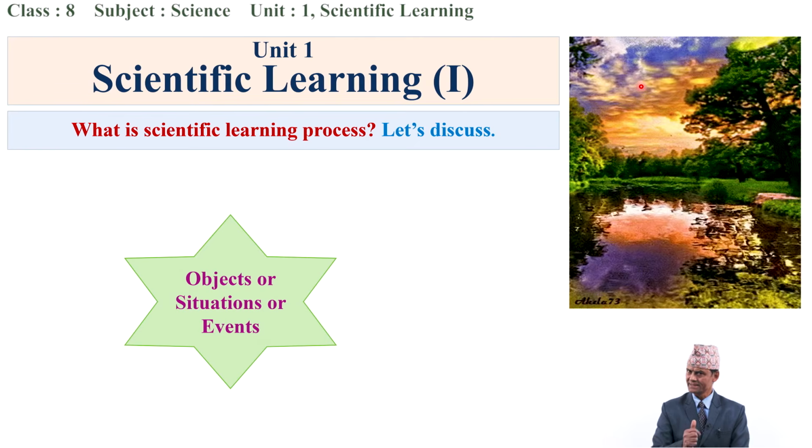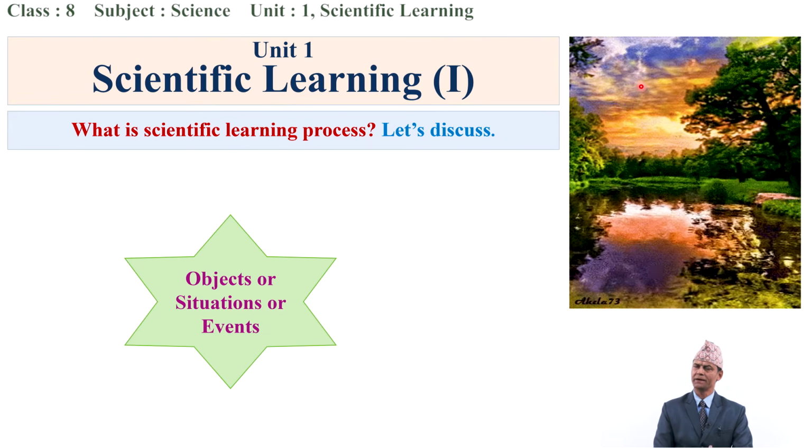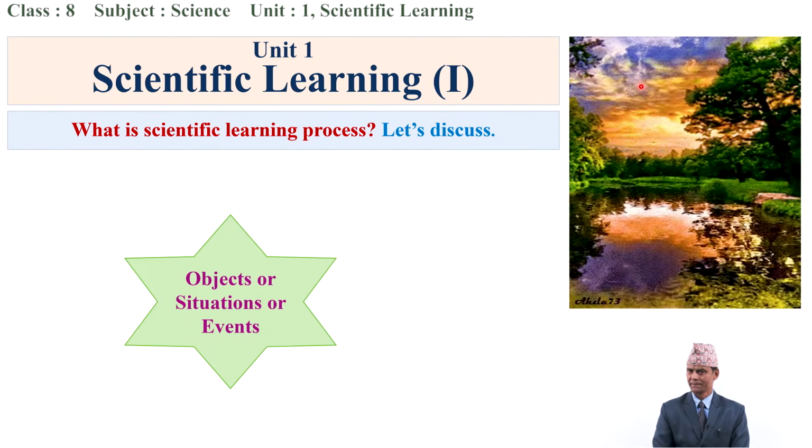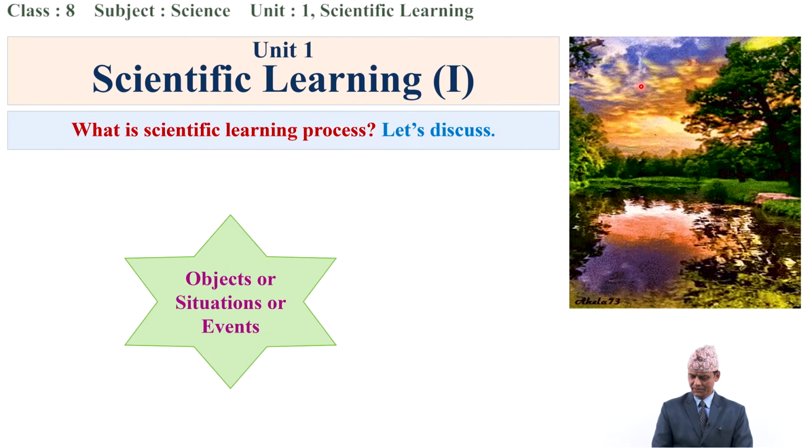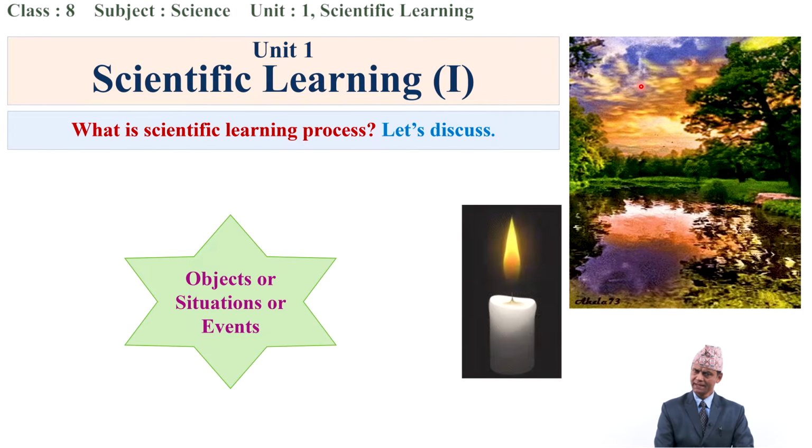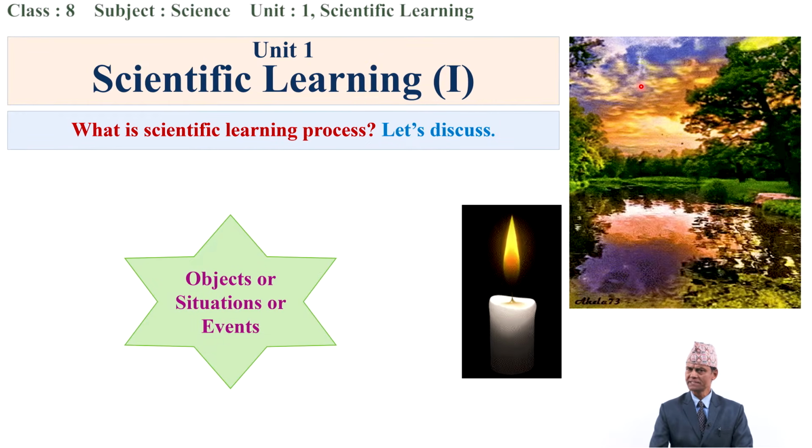Yes, it is a type of environment. We can observe such an environment around our school, around our house, and wherever we are, because we are also members of the environment. Dear students, scientific learning begins from curiosity and events.